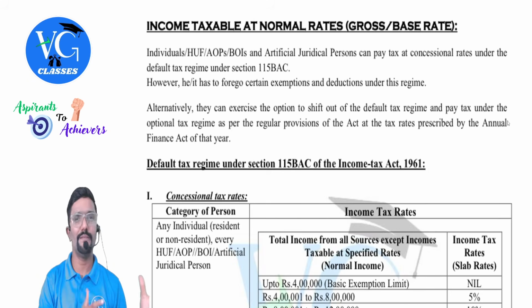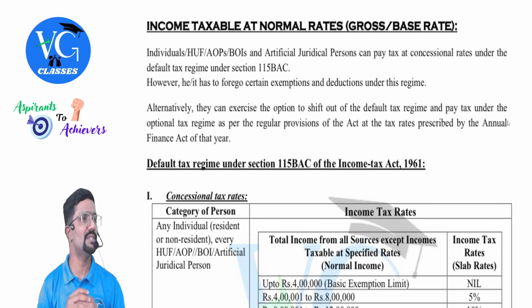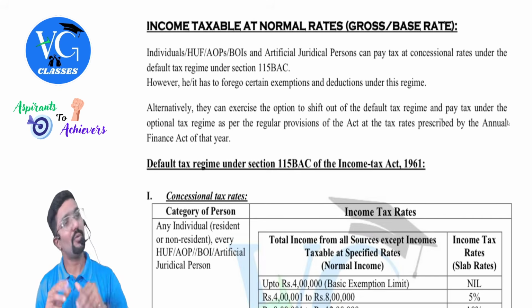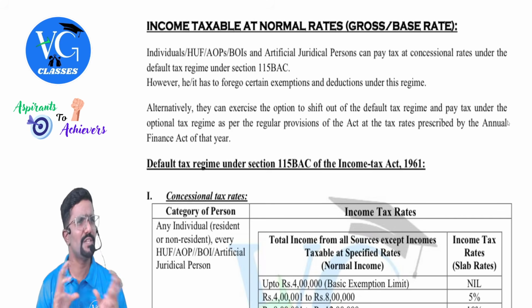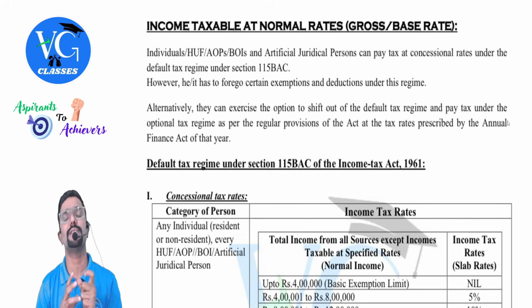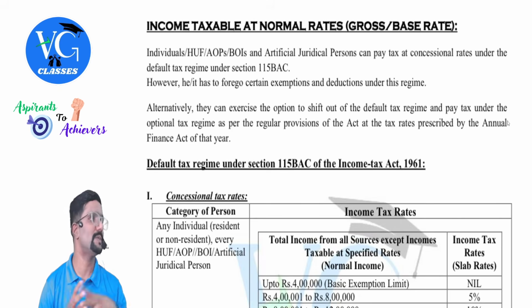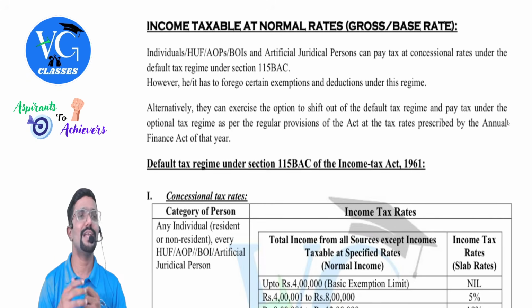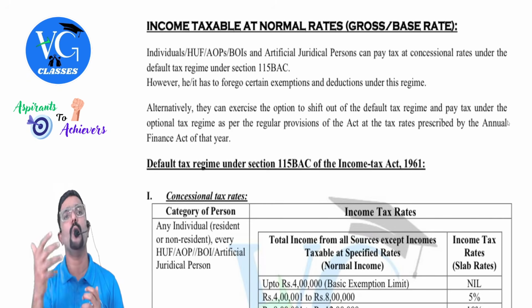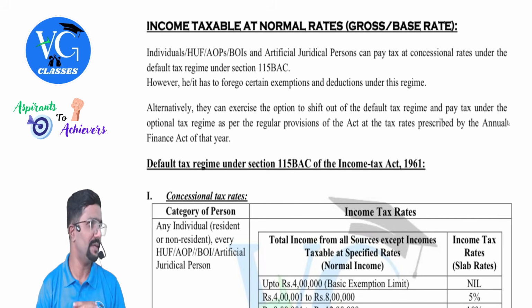Now it is called the default scheme and optional scheme. But previously, when the scheme was introduced, it was called the new regime, and whatever was already there was called the old regime. Now also some people call it new regime, old regime. But actually, as per the law, the names are default regime and optional regime. Default was previously called the new regime, whereas the optional scheme was called the old regime, which was already there.